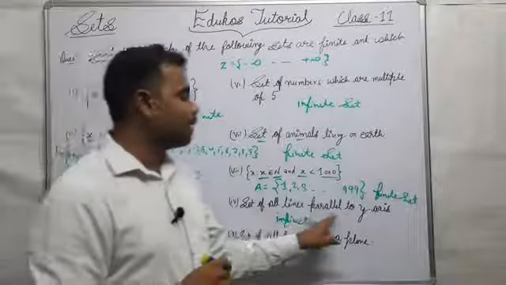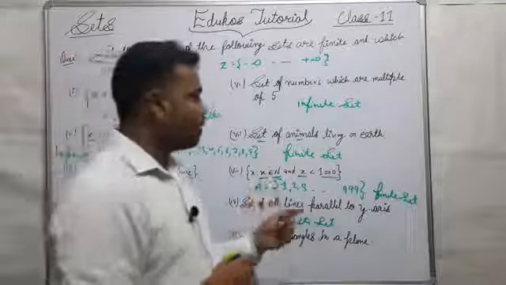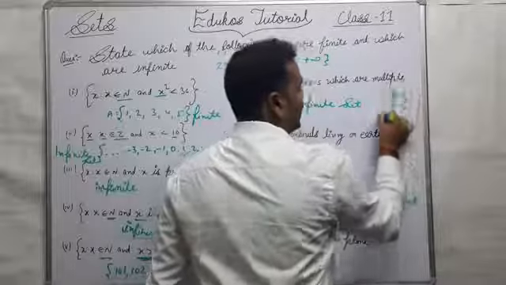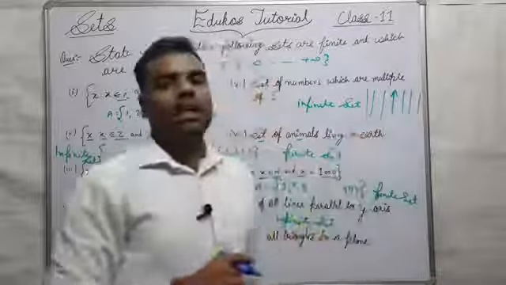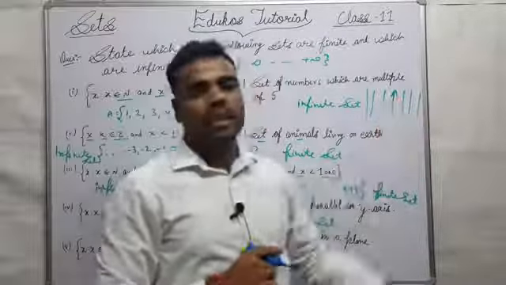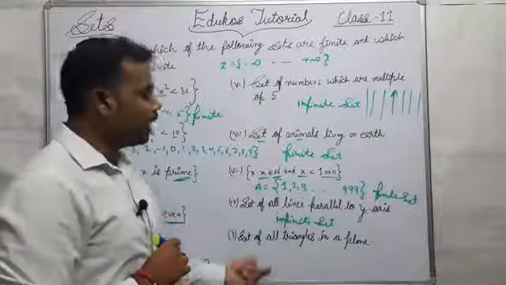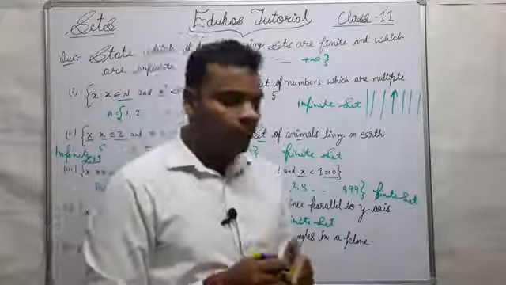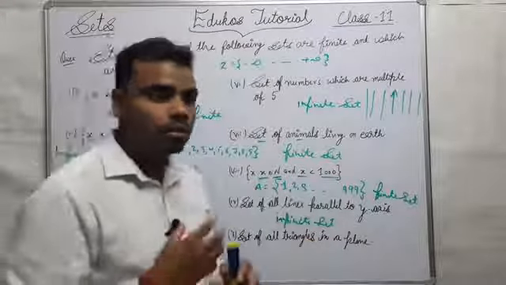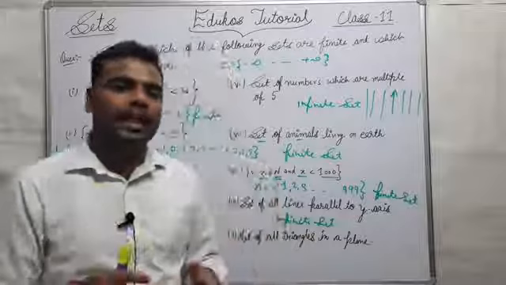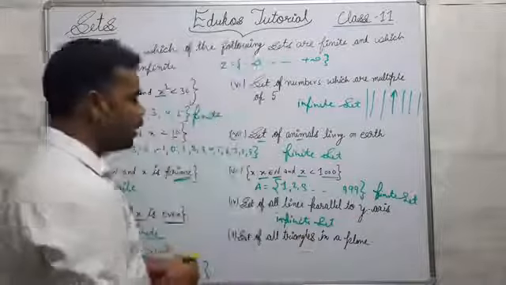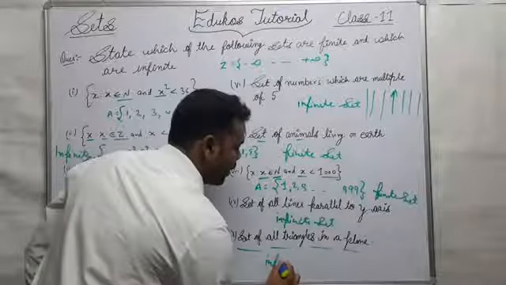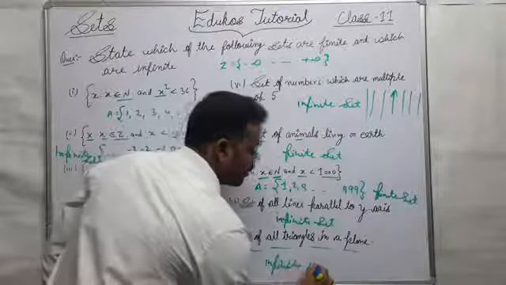Similar to parallel lines, if I draw a plane and draw some triangles, we will see that there is the possibility of making an infinite number of triangles. So this set is also an infinite set.